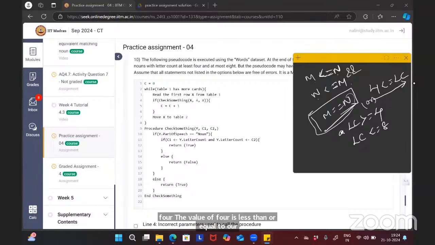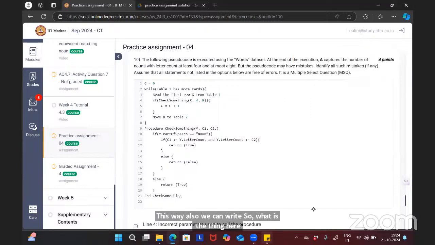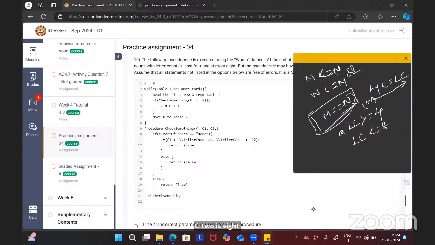So what is the thing here? What is C1 and what is C2? C1 is 4 and C2 is 8. So what is written in the condition here? Is it an and or an or condition? It's and, both should be satisfied. Letter count should be greater than or equal to 4 and letter count should be less than or equal to 8.